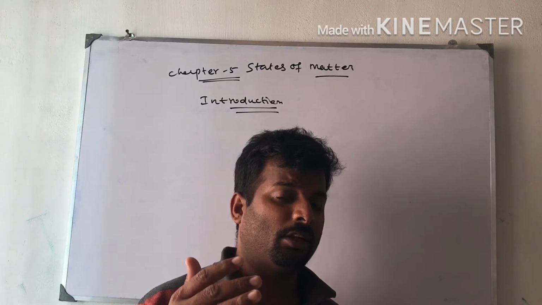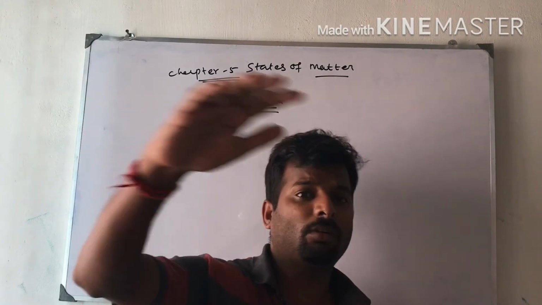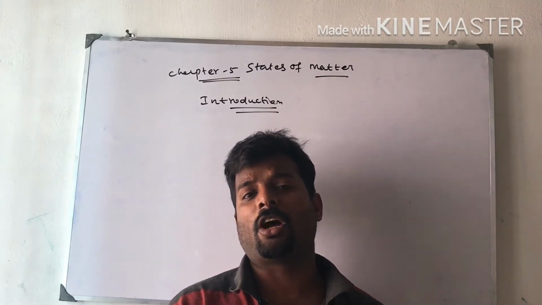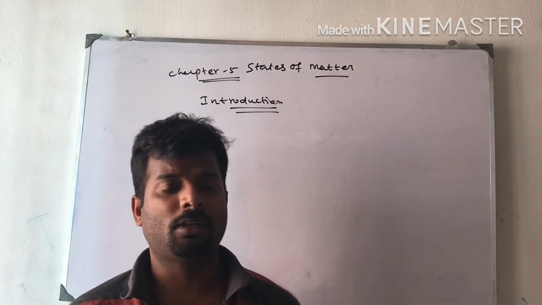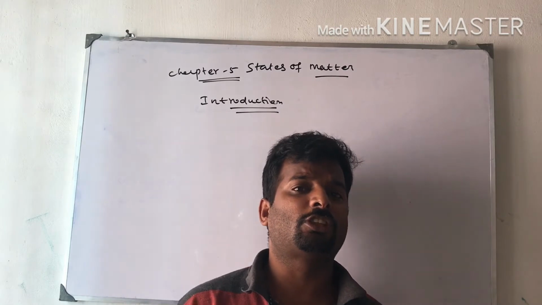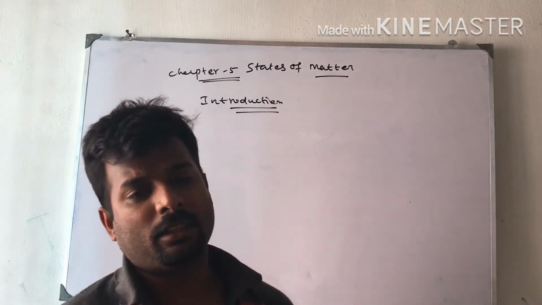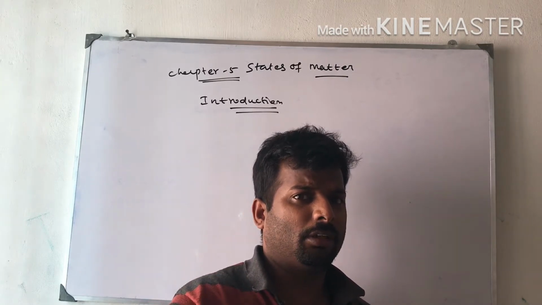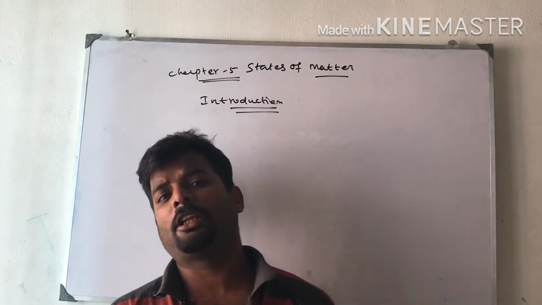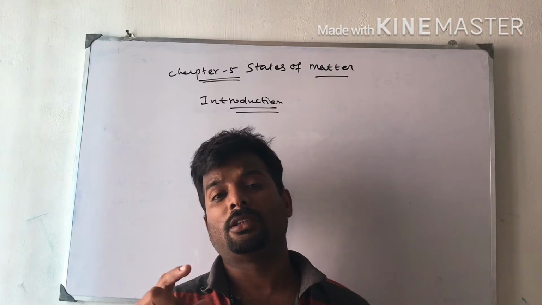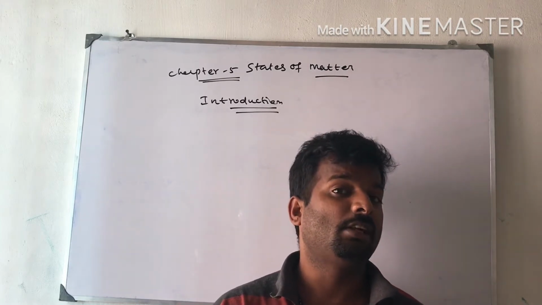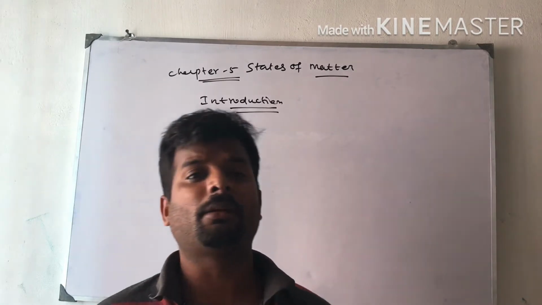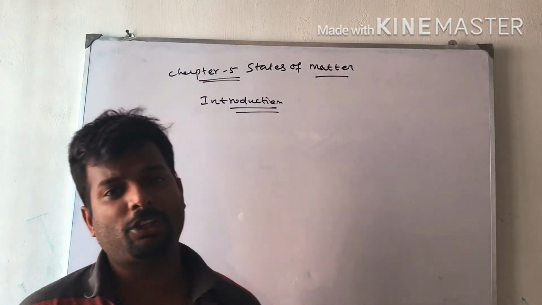Everything around us is made up of matter. Matter is something which occupies space and has mass. Matter is divided into three states: solid, liquid, and gas. The fourth and fifth I explained. The state of a substance depends upon the intermolecular forces operating between them and the thermal energy of the molecules.